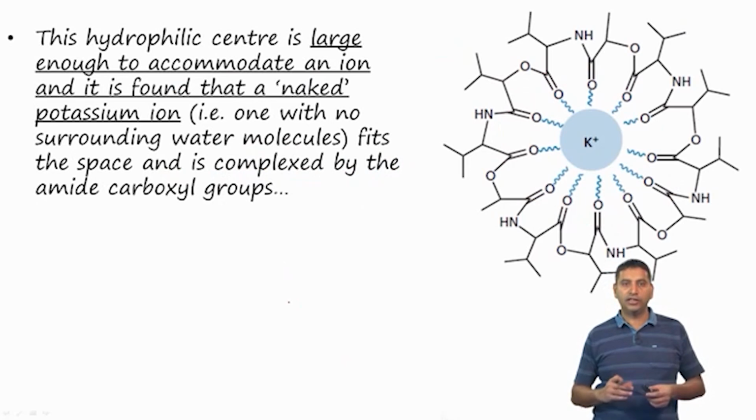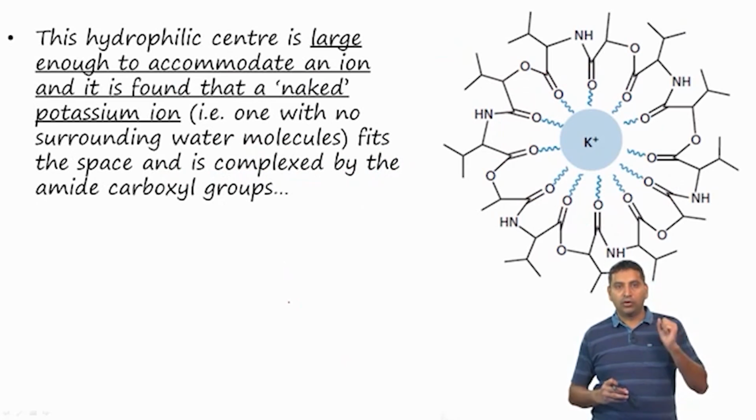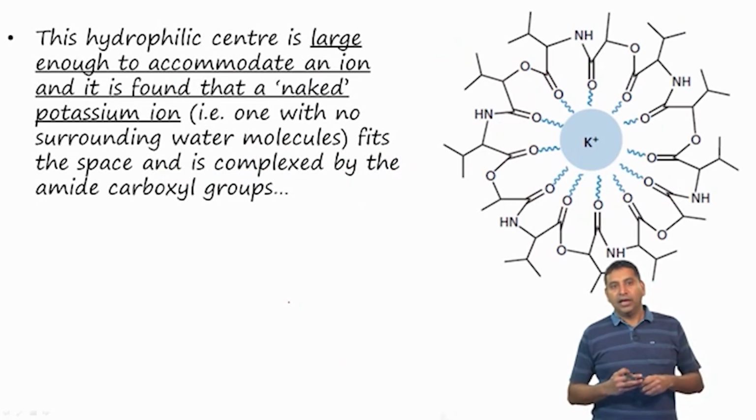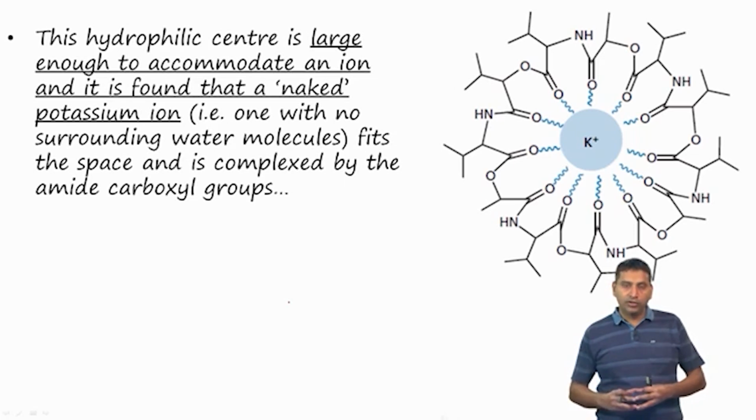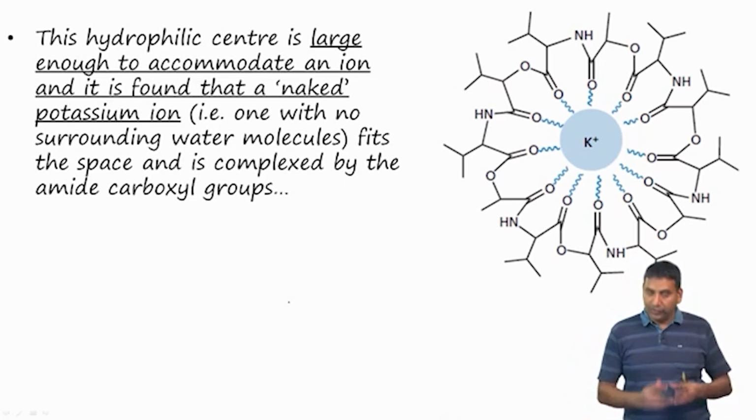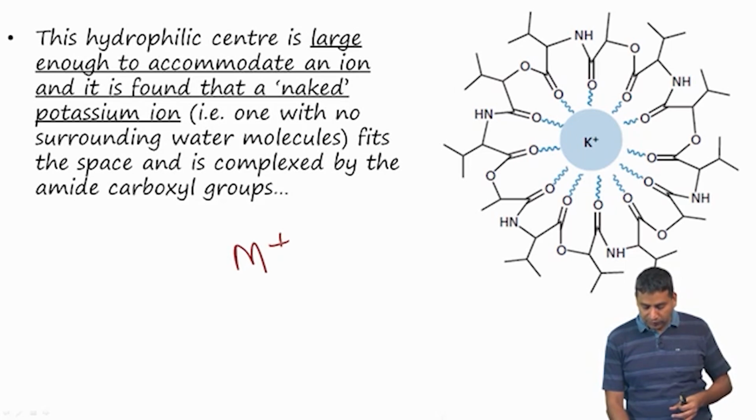So, the hydrophilic center is large enough to accommodate an ion, and it is found that a naked potassium ion can pass through this. What I mean by naked potassium ion is that it does not have water molecules around it. As we know, any ion present inside the cell or in solution, let us say M plus, is going to have water molecules around it.